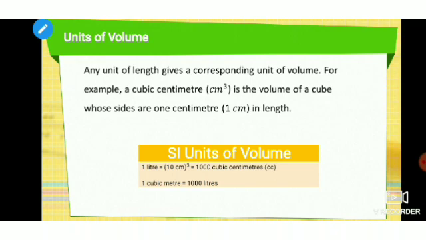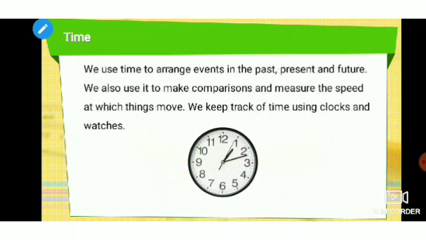So we can replace all the things. The SI unit of volume is meter cube. We all know 1 cubic meter is 1000 liters, and 1 liter is equal to 1000 centimeter cube. I have told you this earlier also.